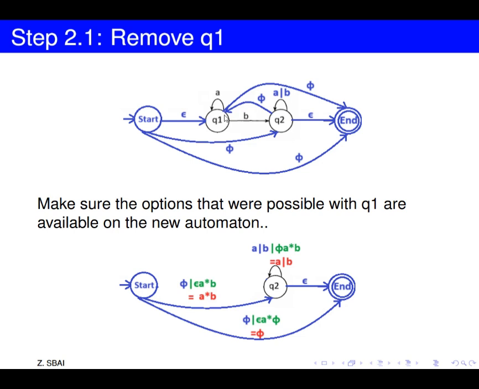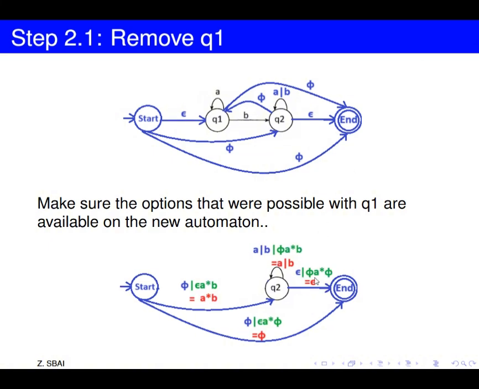We will write empty set, then A star, then B. We'll write here empty set A star B, and this will be removed because empty set concatenated to anything will be empty set, and the union of empty set with A or B will result in A or B.